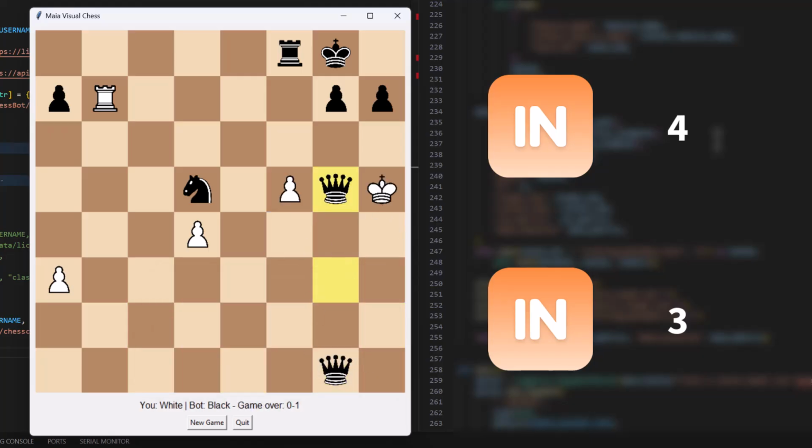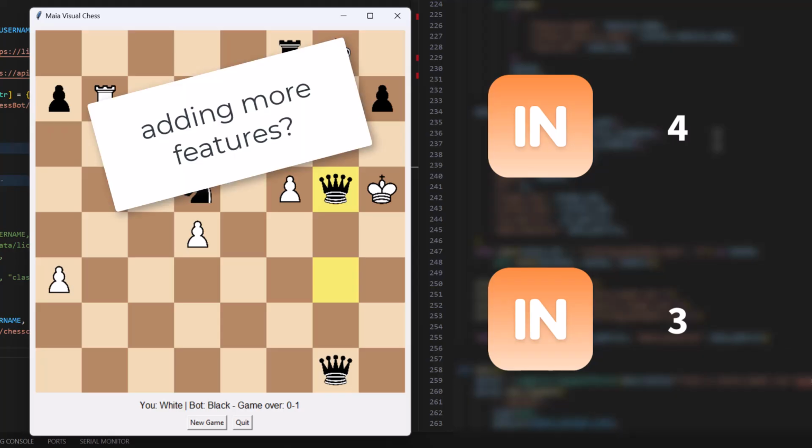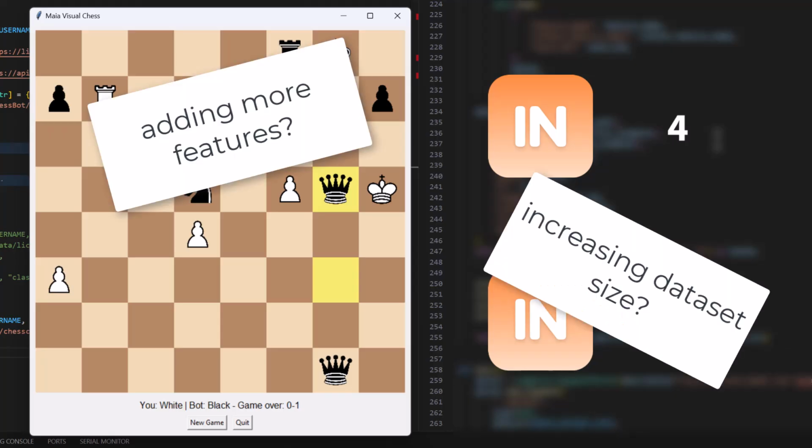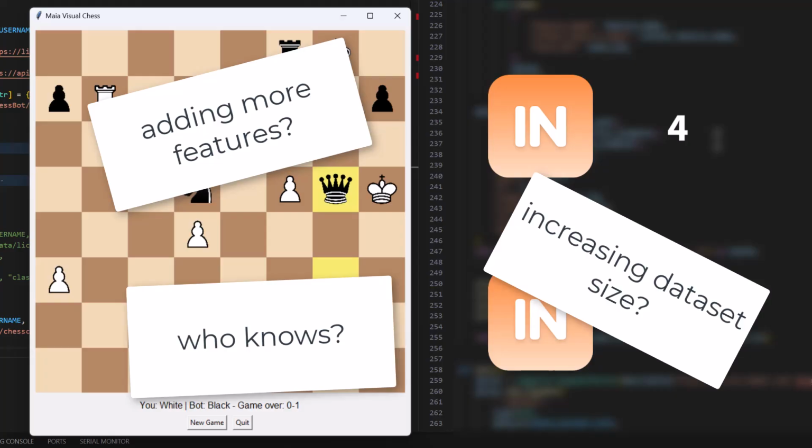Well, there you have it. That's the chessbot that I've trained to play like me. It can be a lot better. I can also be a lot better at chess. But there are so many things that I can actually improve in this, such as adding more features or increasing the data set size. And who knows what else I could do to maybe bring this over the top. And who knows, maybe this will actually at some point become a real representation of me as a chess player.